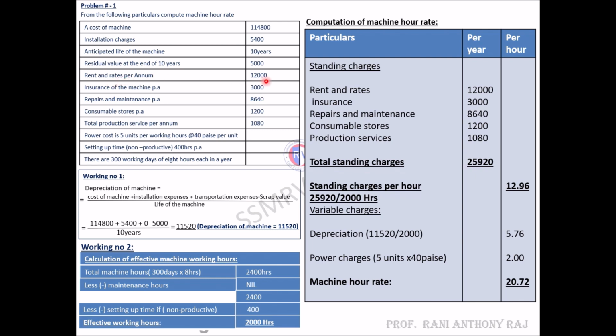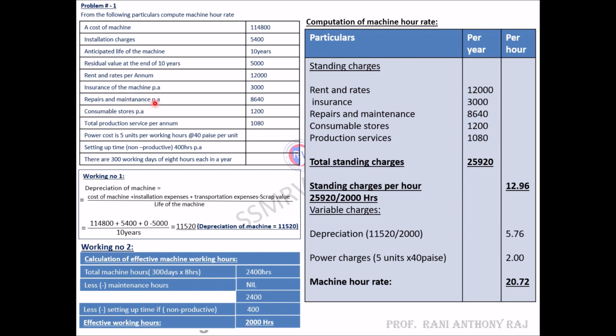Rent and rates are fixed charges. Next, insurance of the machine per annum, it is also a fixed charge. It has been specified per annum. If it is given per month, convert it into per year, then you have to calculate machine hour rate.